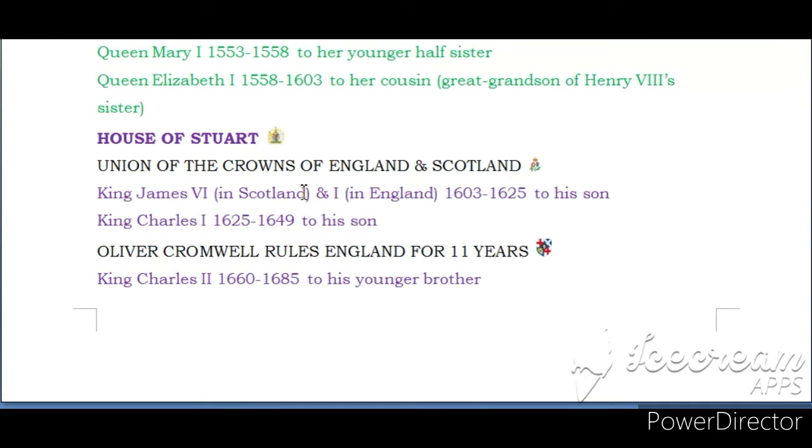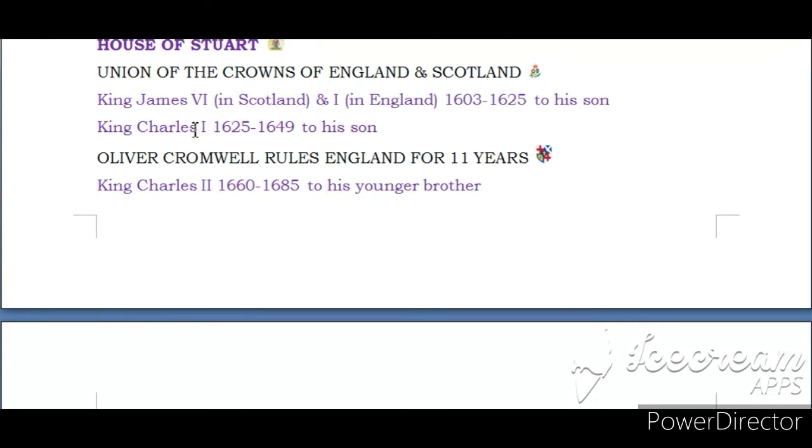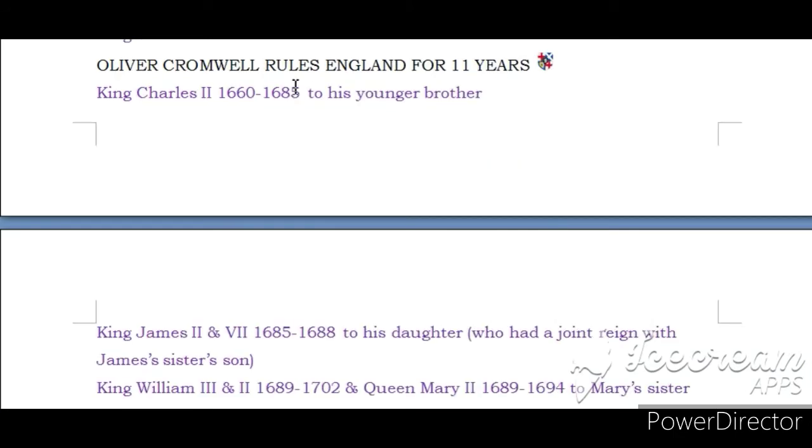The throne then passed to his son, Charles I, but he wanted too much power and he was beheaded, and the Commonwealth of England took control for a decade, with most of it being ruled by a felon called Oliver Cromwell. But the monarchy was eventually restored with Charles' son, Charles II. The throne then went to his brother, James II and VII.